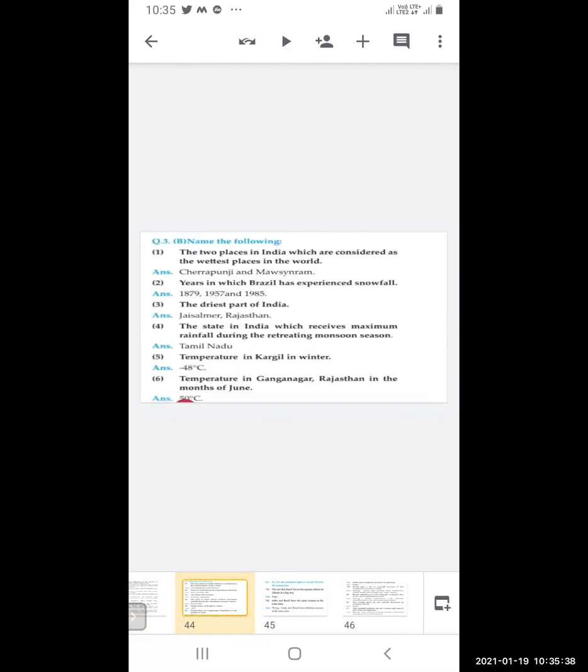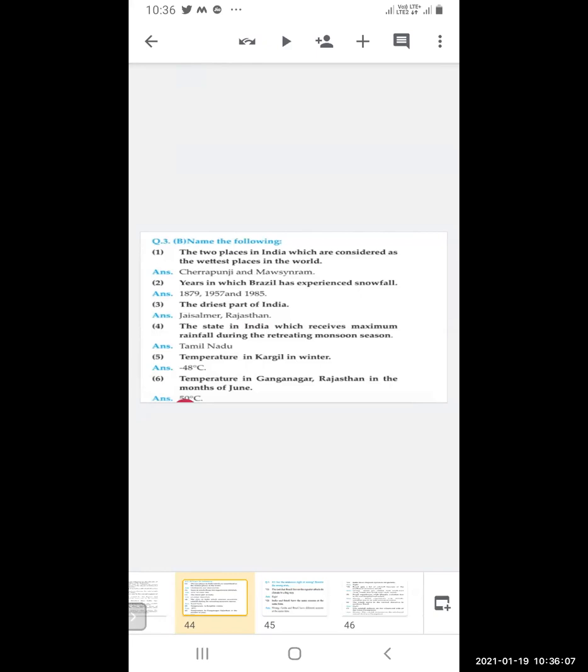Now name the following. The two places in India which are considered to be the wettest place in the world, that is Cherrapunji and Mawsynram. Years in which Brazil has experienced snowfall: 1879, then 1957 and 1985. The driest part of India is Jaisalmer in Rajasthan.